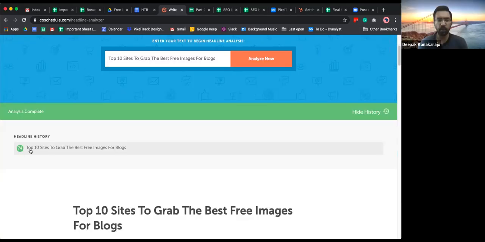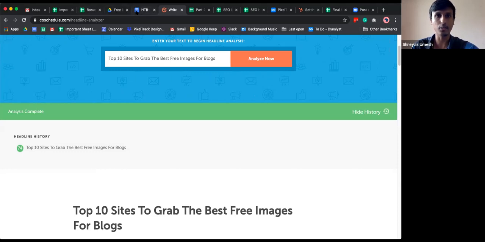So what we usually recommend while writing any article is to come up with at least 4 or 5 headlines, put them on CoSchedule and see which one gives you the better score, and we finalize that while posting it on the blog.